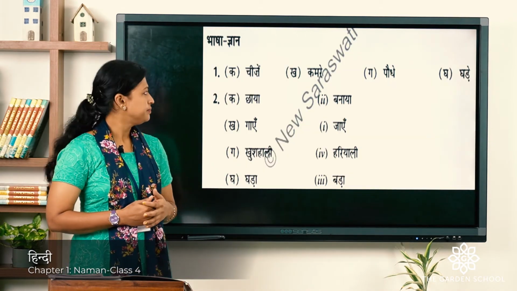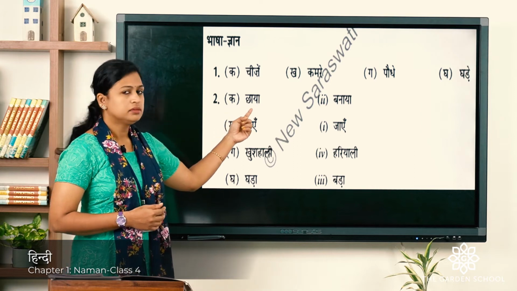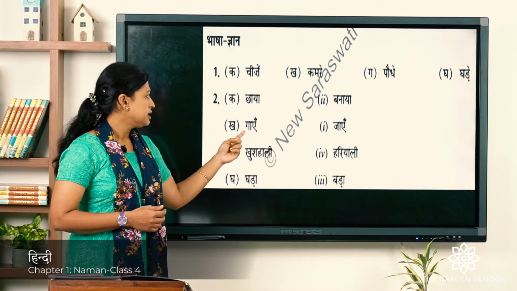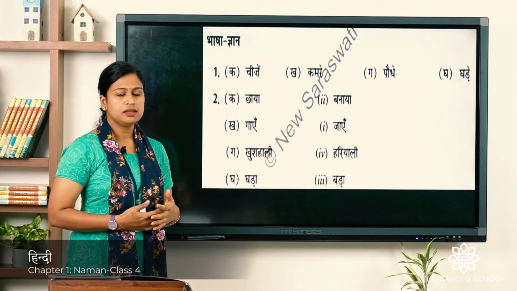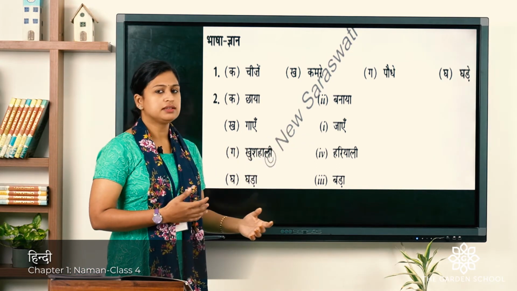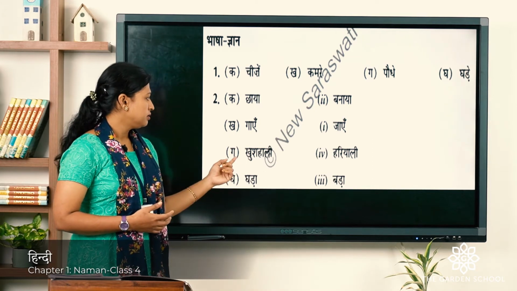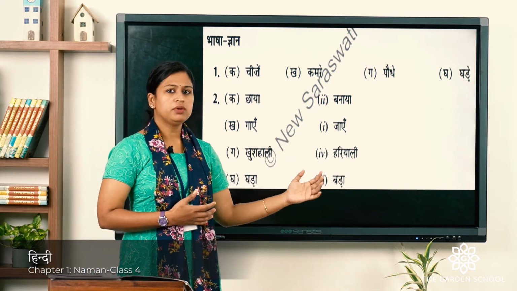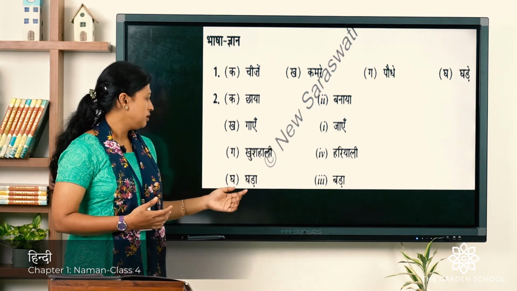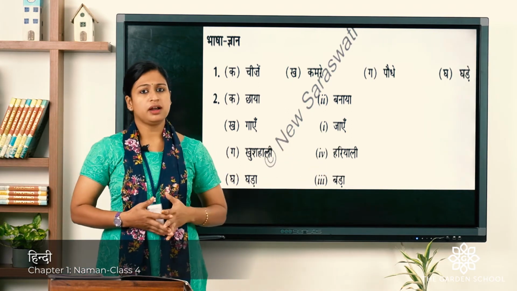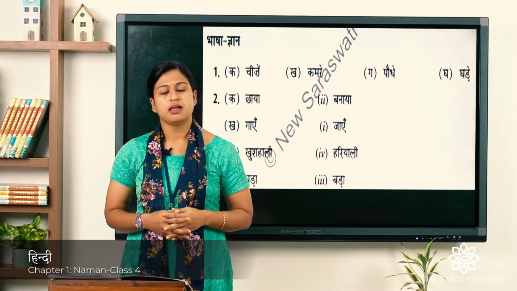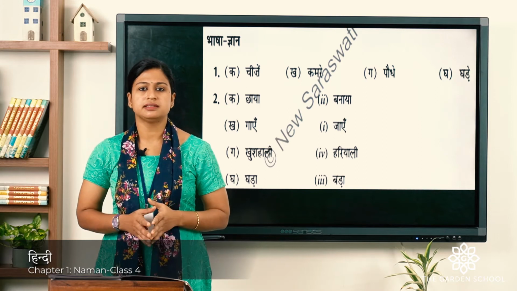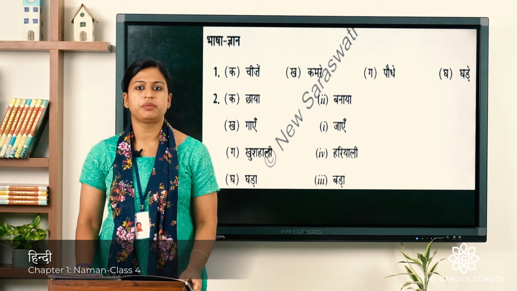First one is chhaya, and the rhyming word for it is banaya. Second, gaye, rhyming word is jaye. Third is khushhali, rhyming word is haryali. Fourth, ghada, rhyming word is bada. You have to write all these questions plus answers in your Hindi notebook with proper date.